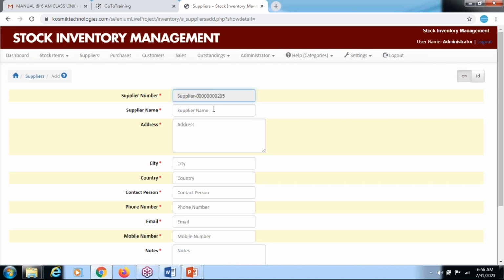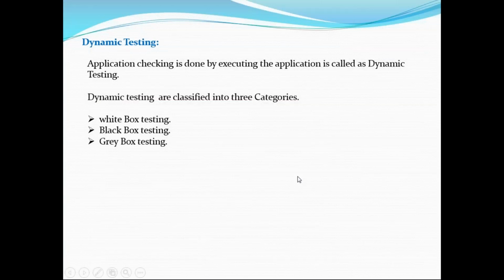Whenever you are taking a developer's help, it means the developer and testers are both involved. That kind of testing we can call gray box testing. Gray box testing is nothing but the combination of black box and white box. Okay, is it clear? That is very, very important.